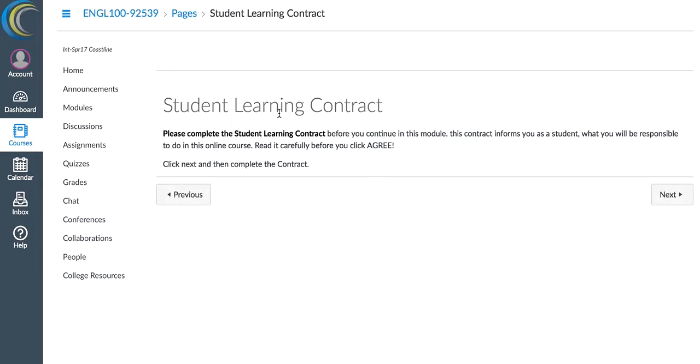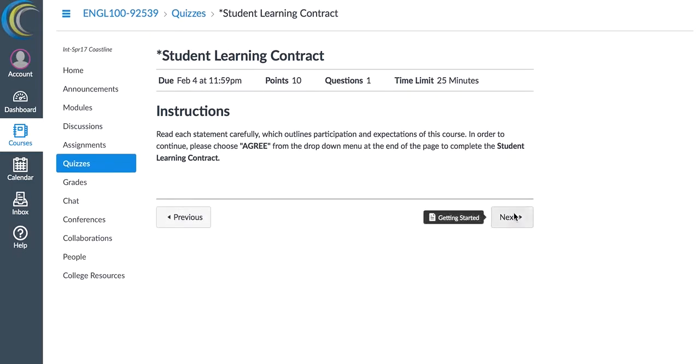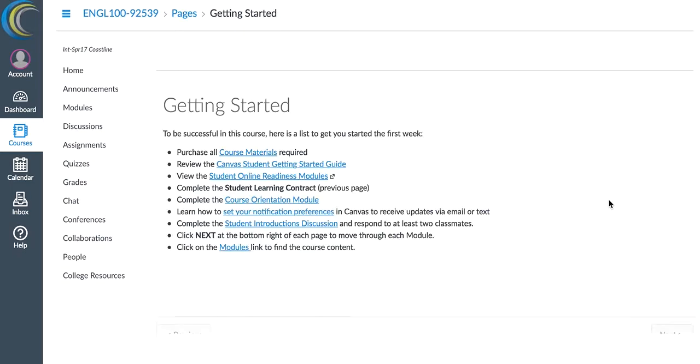You'll find that our second page after the welcome page is the student learning contract. You have one of these for every one of your online classes at Coastline, and you're expected to fill it out. So if you click next, you'll see that you have access to that. Read the instructions and click through.